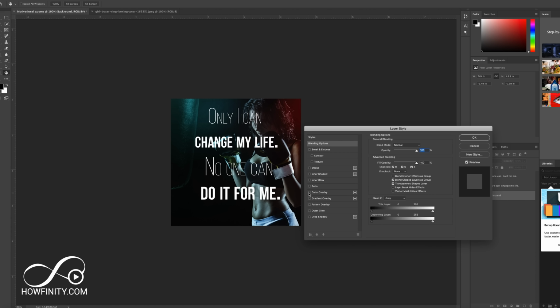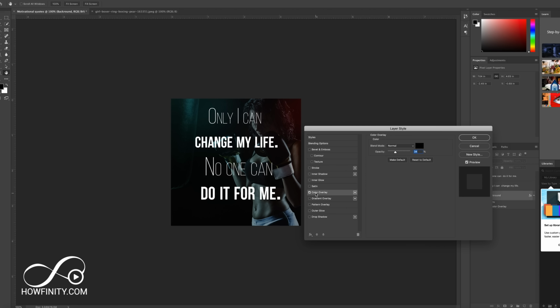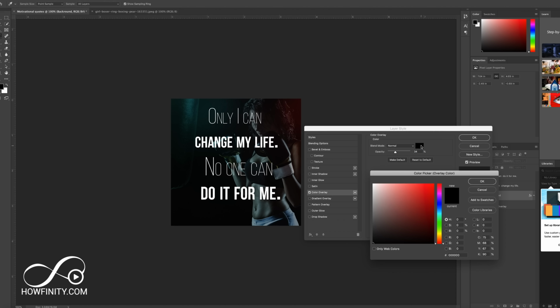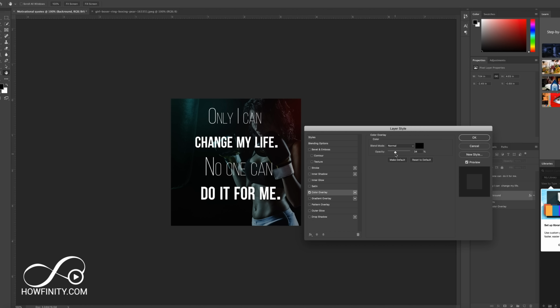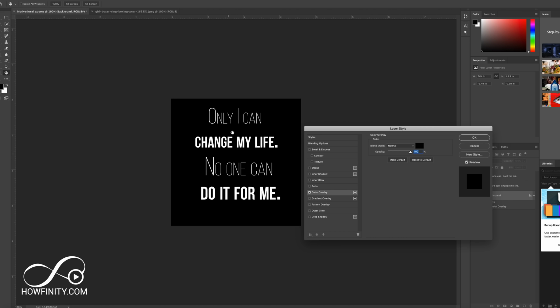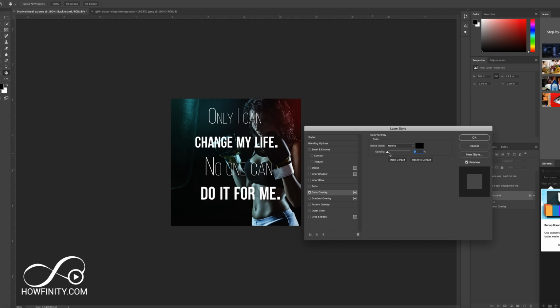And here you want to do a color overlay. Choose that, and then select the actual layer. Now you can change the color. I'm choosing black, so I have a black tint over here. And then you can change the opacity. If it's at 100, you can't see the background. If it's at 0, it does nothing. Somewhere in between 0 and 100 right there. And now the text really pops. I'm going to press OK.